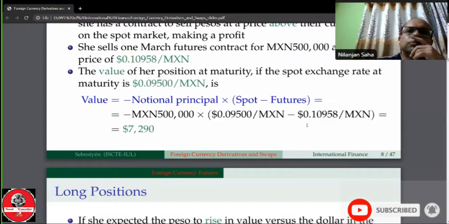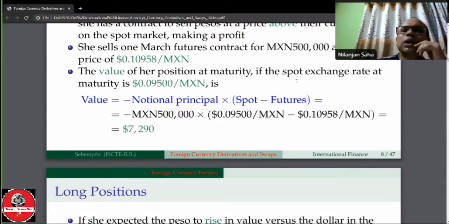Okay, so this is the notional principal. Negative notional principal multiplied by spot minus futures, and the speculator will have this amount of profit, 7,209.